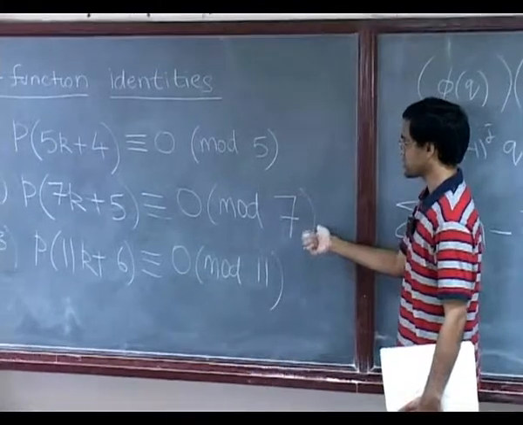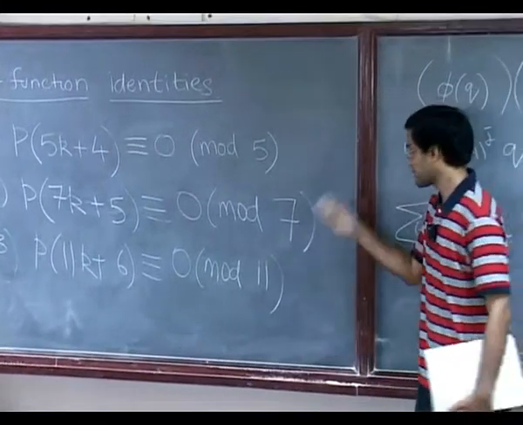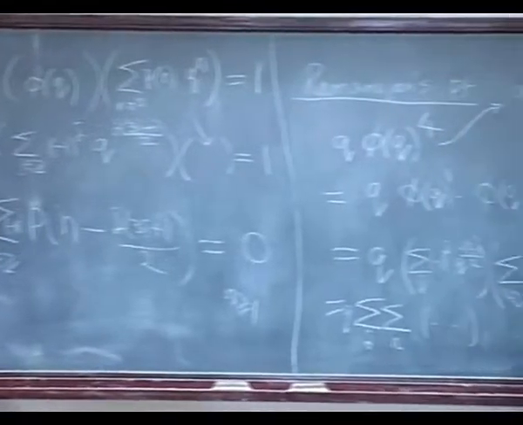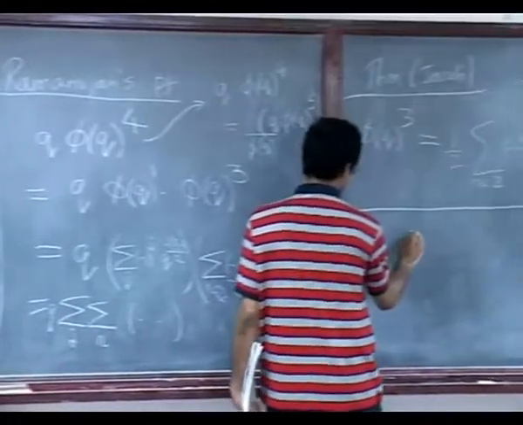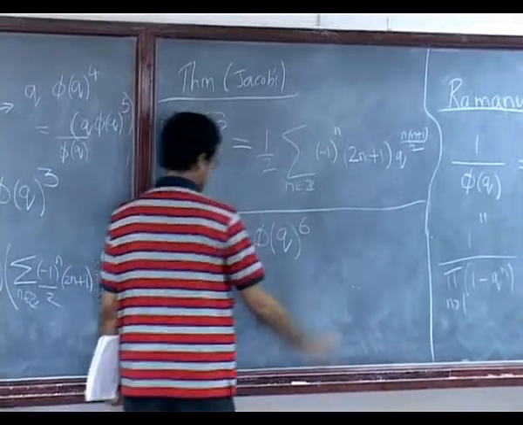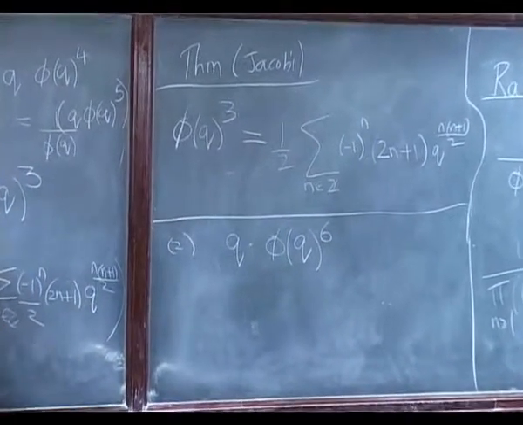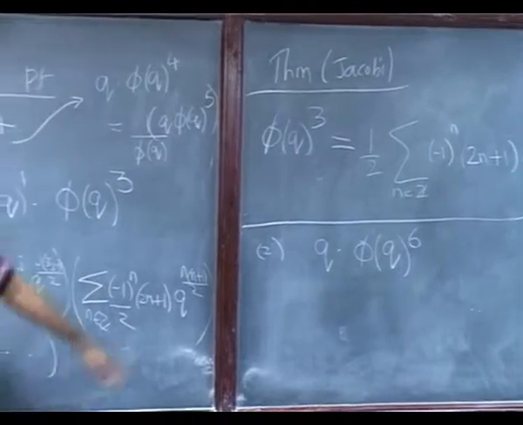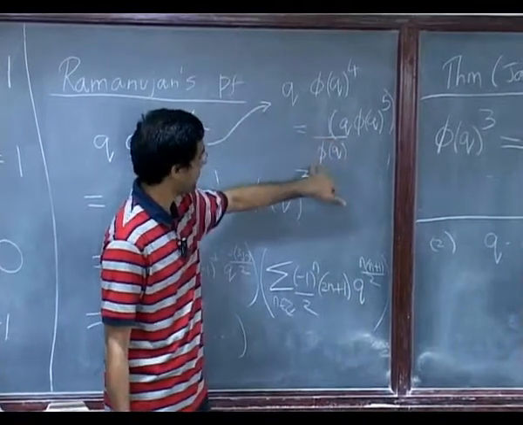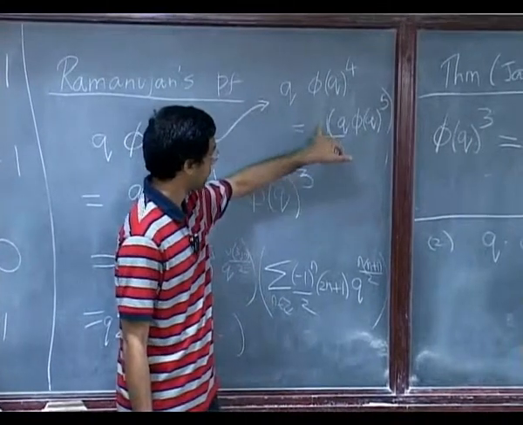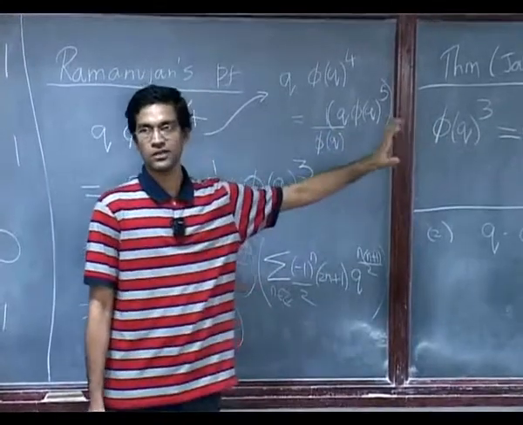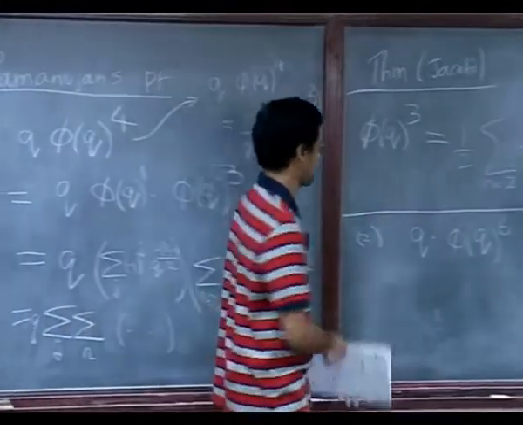He himself had subsequent proofs. And it turns out Ramanujan used the exact same idea to prove the second congruence, so here's the proof of the second congruence. You start with phi q to the 6 instead of phi q to the 4. Okay. So it's again, like I said, related to the reciprocal of phi. If you want 1 over phi, then you just make that phi q to the 7, so that it's 1 less than the modulus you want.